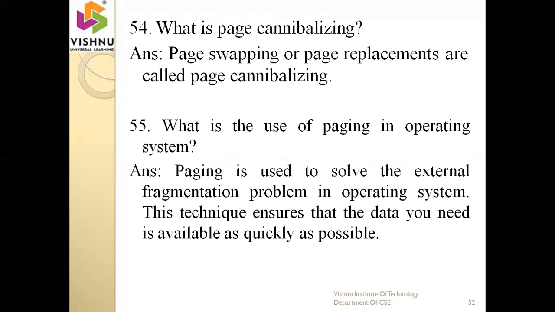Next one is what is the use of paging in an operating system. The main purpose of the paging concept is to remove the drawback of external fragmentation. Next, this technique ensures that the data you need is available as quickly as possible. That means you get the data very quickly with the help of this paging concept.